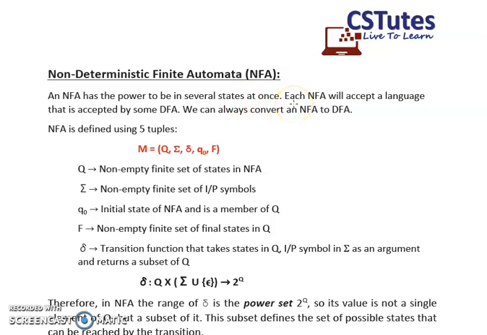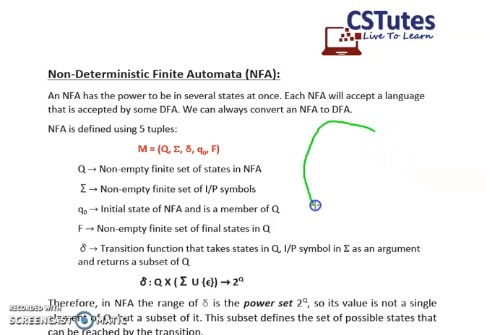That means at a single instance of time, our NFA can be in more than one state. Each NFA will accept a language that is accepted by some DFA. That means if a language is accepted by a DFA, it will also be accepted by an NFA. We can always convert an NFA to a DFA. So, an NFA can be changed into a DFA.